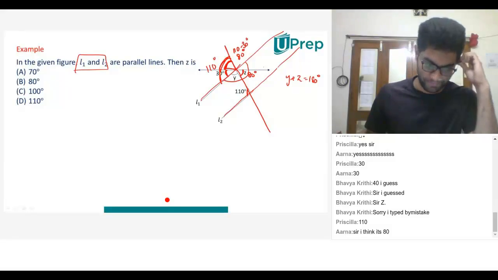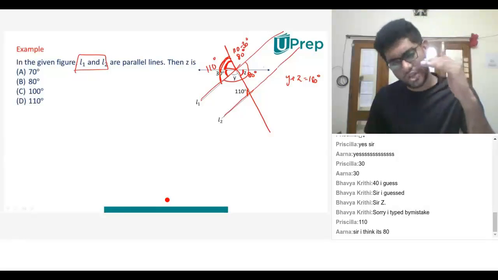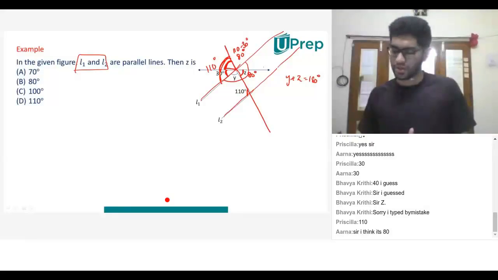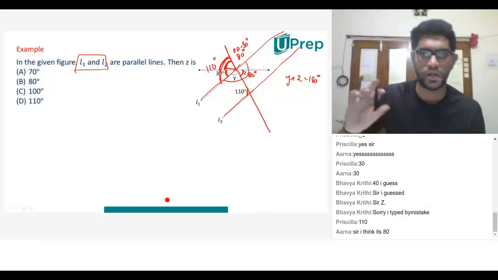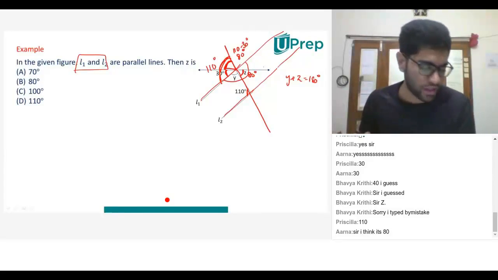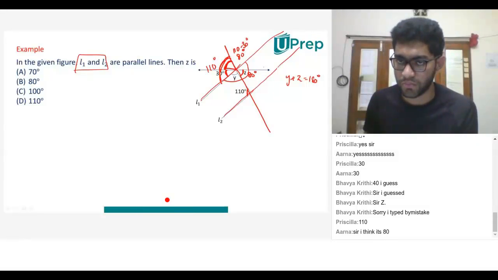Yes or no? So I was correct, but I didn't think it that way. It's okay. There are multiple ways of solving a problem. You don't have to stick to one. Your logic needs to be right. This is one way. All of you agree with this concept. I took the corresponding, I subtracted, I got 80. Vertically opposite angles are 80. All of you agree with this? Yes, sir.